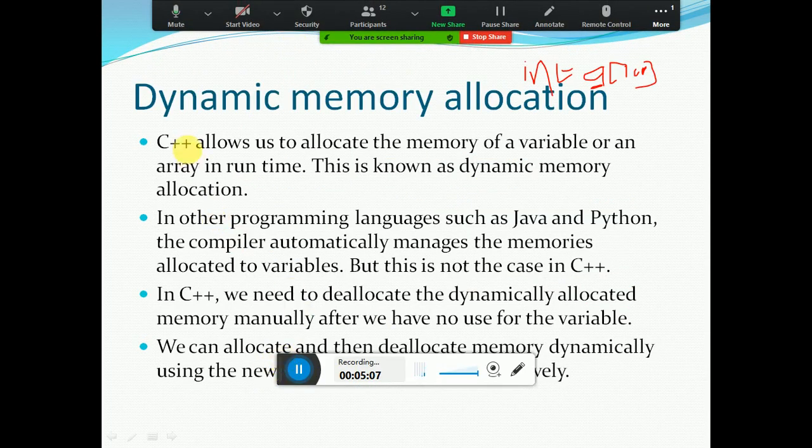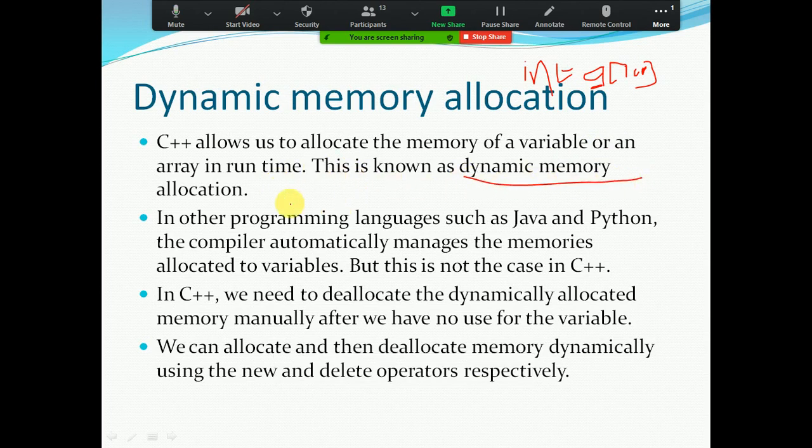I'm reading the next two topics. C++ allows us to allocate the memory of a variable or an array at runtime. This is known as dynamic memory allocation. In other programming languages such as Java and Python, the compiler automatically manages the memory allocated to variables, but this is not the case in C++.